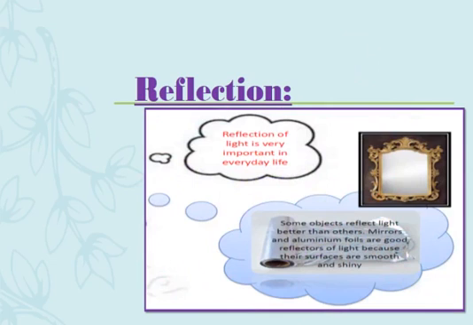Dear students, here you can see reflection of light is very important in everyday life. You have seen the example of a mirror, and now you can also see examples of some objects that reflect light better than others. Mirrors and aluminum foils are good reflectors of light because their surfaces are smooth and shiny. These are examples from everyday life for the reflection of light.